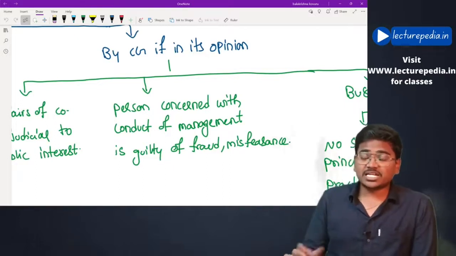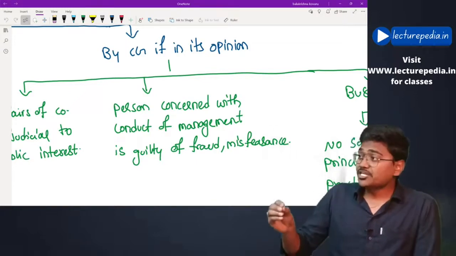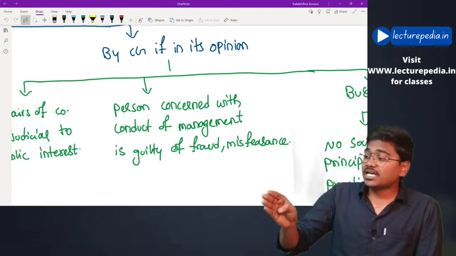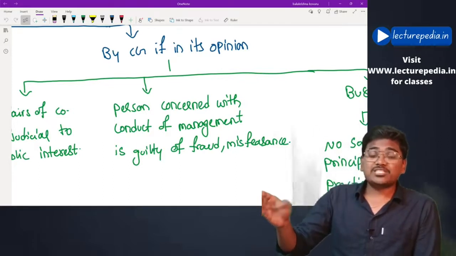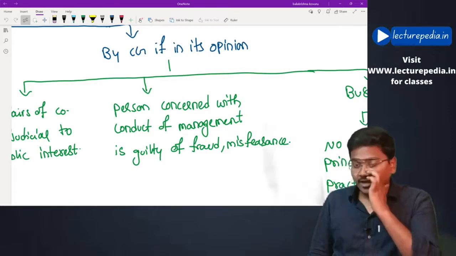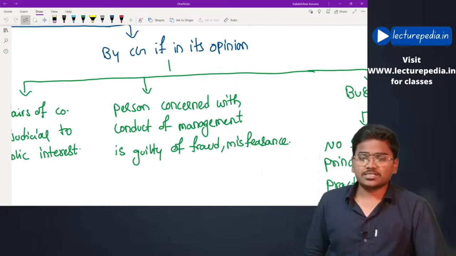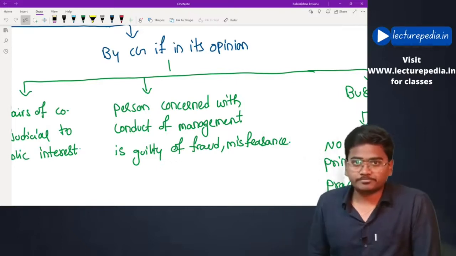If the central government feels that the person responsible for conducting the management of the company's affairs is responsible for any fraud or misfeasance, it can file an application to the tribunal under section 241 against such a person.